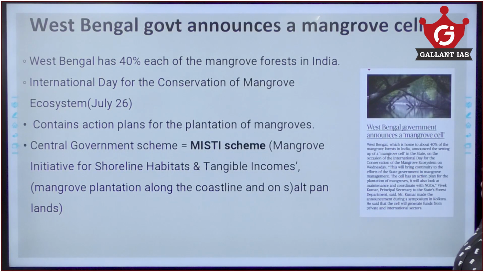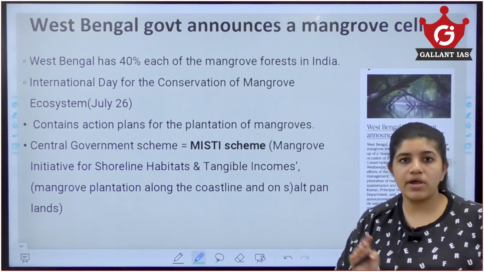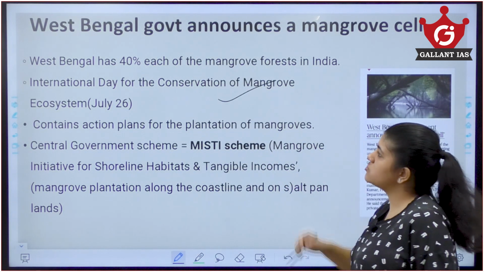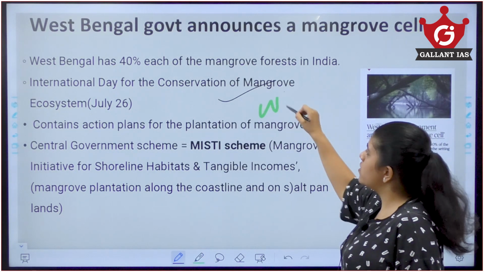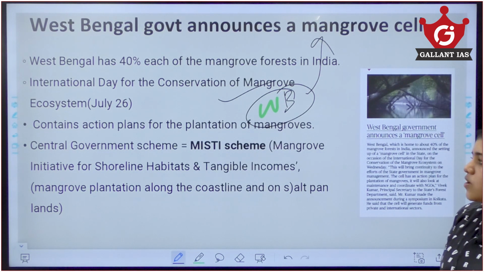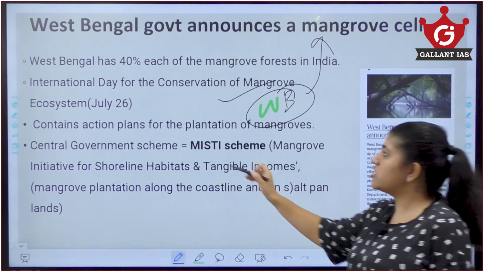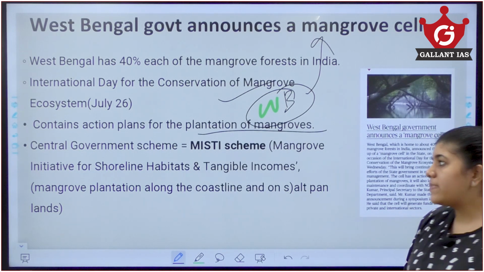Now, West Bengal government announces a mangrove cell. West Bengal has about 40% of the mangrove forest in India. Yesterday, July 26th, was International Day for Conservation of Mangrove Ecosystem. On that day, the West Bengal government introduced this mangrove cell. This mangrove cell contains an action plan for the plantation of mangroves to increase the area in which the mangroves grow.